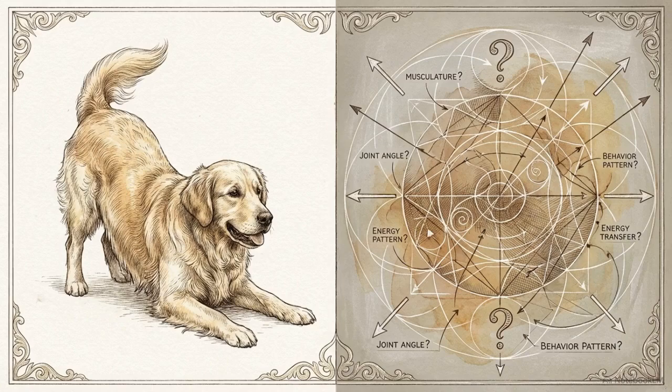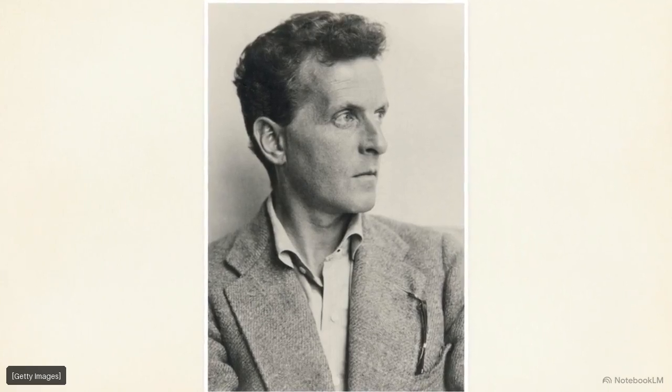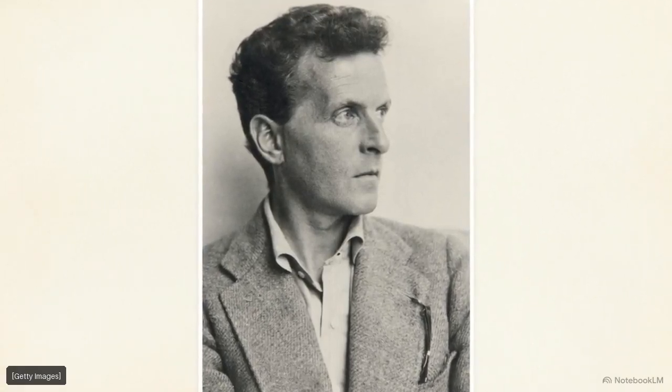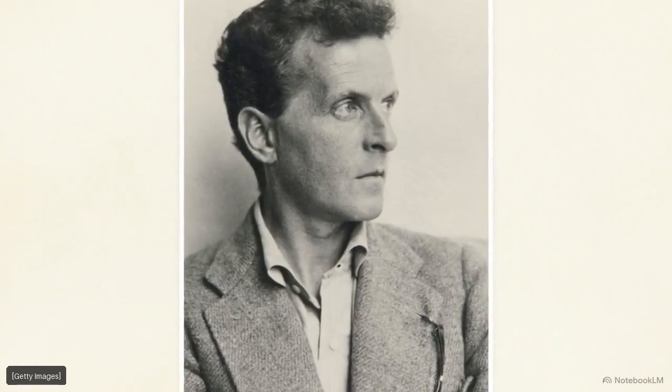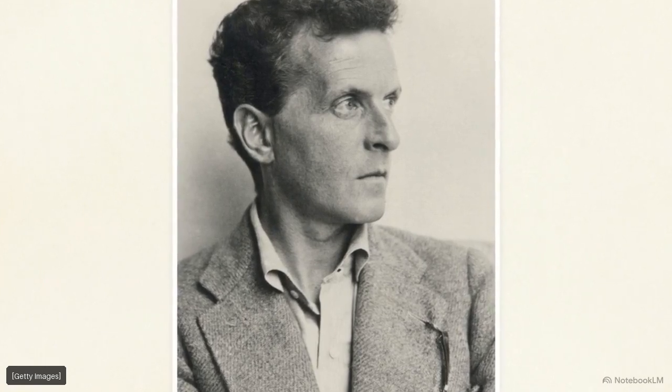We intuitively treat animal behaviors as communicative, yet formalizing what makes them so reveals deep theoretical inconsistencies. Philosophers often use Ludwig Wittgenstein's concept of family resemblance to explain this difficulty. Family resemblance suggests that items in a category may be connected by overlapping similarities rather than a single, universal defining feature.